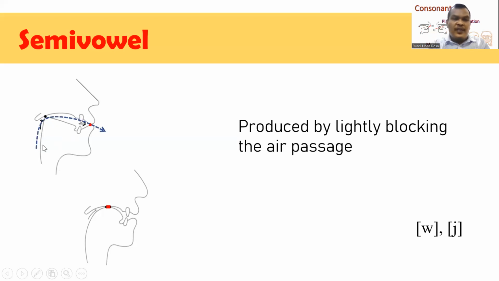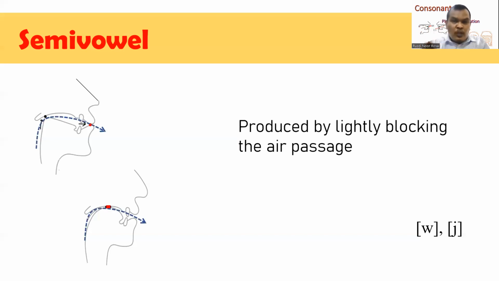So you can see this is the illustration of how we produce w. And this is the illustration of how we produce y. You can see that we raise the body of our tongue onto the hard palate, and such movement still leaves a small space.